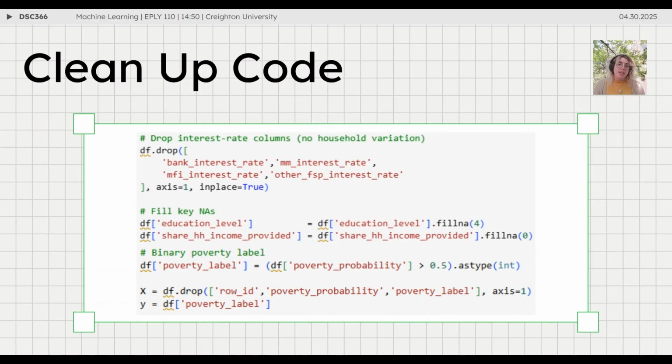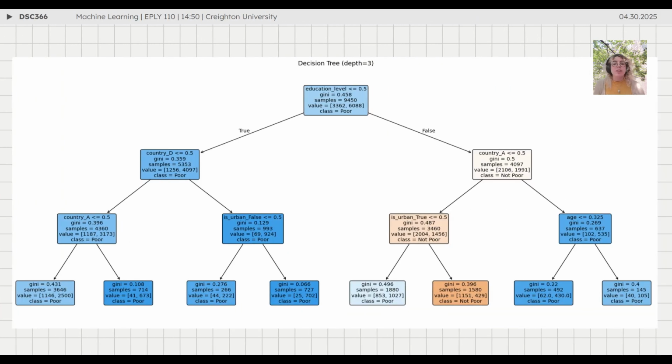Now, once our data was cleaned, as Colton just described, we were able to then evaluate our models. What you're seeing here is a decision tree. We introduced a shallow decision tree model limited to a max depth of 3 to enhance just the interpretability of it. What you're seeing is one possible structure that attempts to split our training data based on features like access to phone technology, education level, and whether the respondent was residing in a rural or urban community.